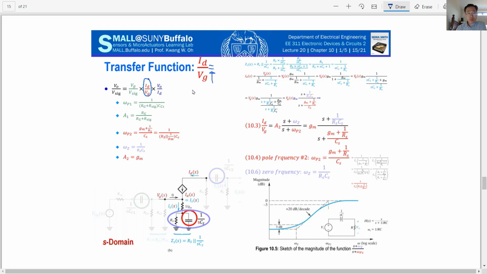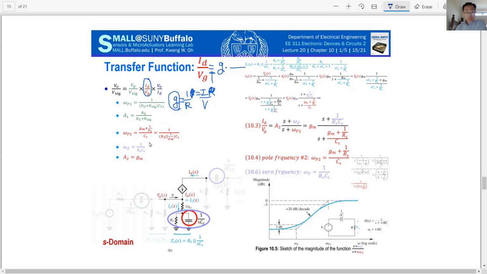If you remember Ohm's law, V equals IR, so I divided by V means 1 over R, which is kind of transconductance, right? So in the end, you will have transconductance times some filter information.